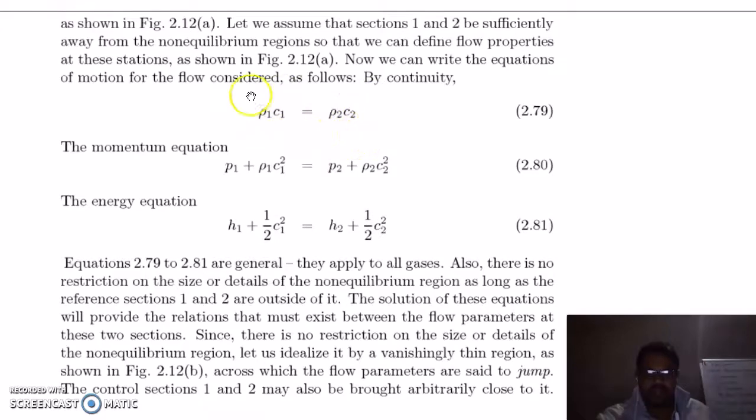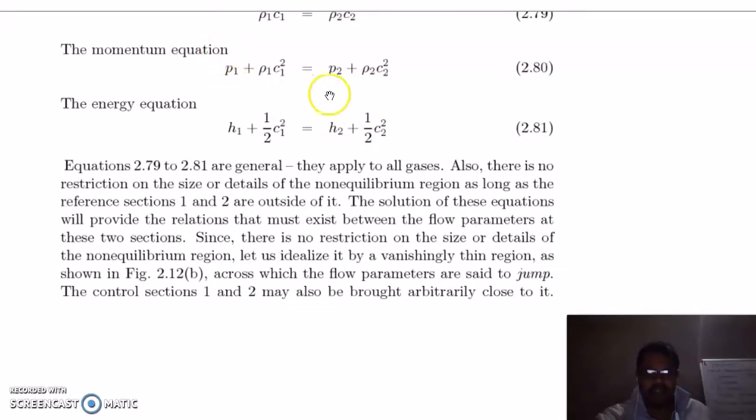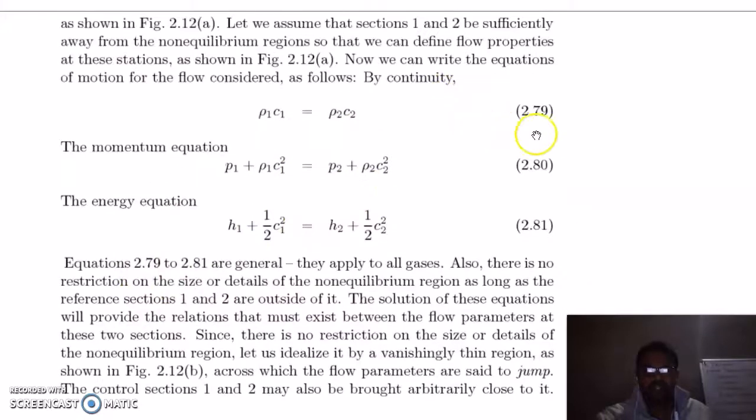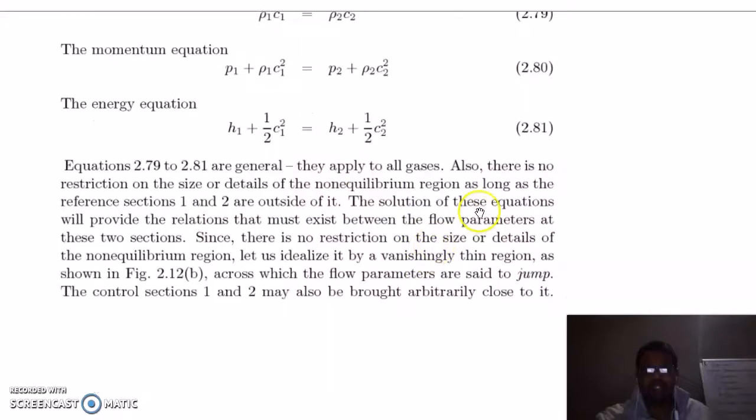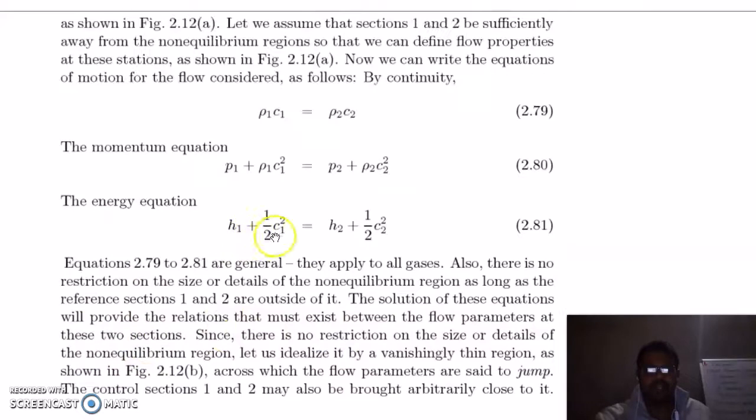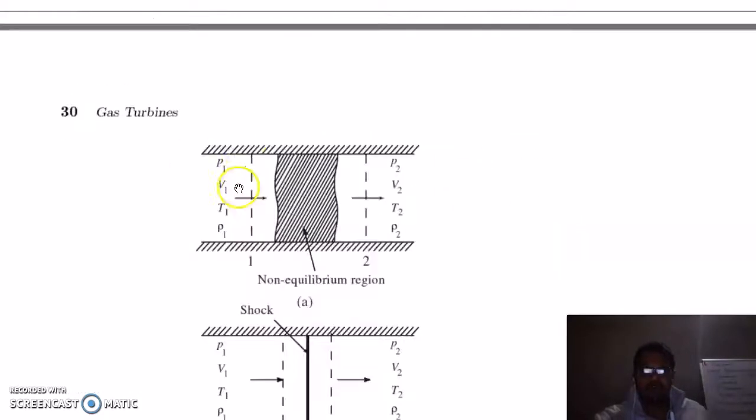Now this is your continuity equation and this is your momentum equation. The datum is neglected here because Z1 is equal to Z2. This is the momentum equation, and this is your energy equation, which is enthalpy plus kinetic energy. These equations 2.79 and 2.81 are general and apply to all gases, although there is no restriction on the size or details of the non-equilibrium region as long as the reference sections 1 and 2 are outside of it. The solution of these equations will provide the relations that must exist between the flow parameters at these 2 sections, meaning by solving these equations you will get a relation between the parameters at this section and at this section.